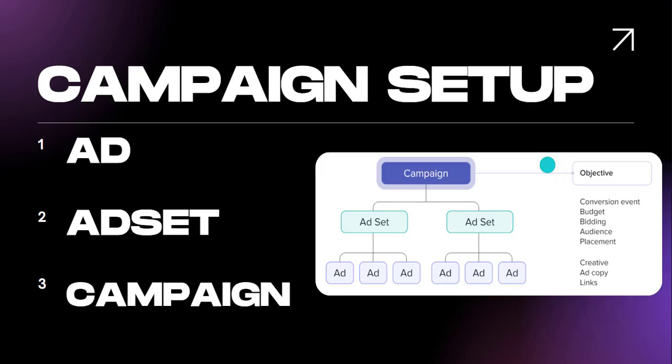So the idea basically is this. We have the ads that make up an ad set, and the ad sets that make up the campaign. For the ad level, these are the things we can change. For the ad set level, these are the things we can change. And for the campaign level, these are the things we can change. Inshallah, I'm going to be showing the practical example of how this is done.